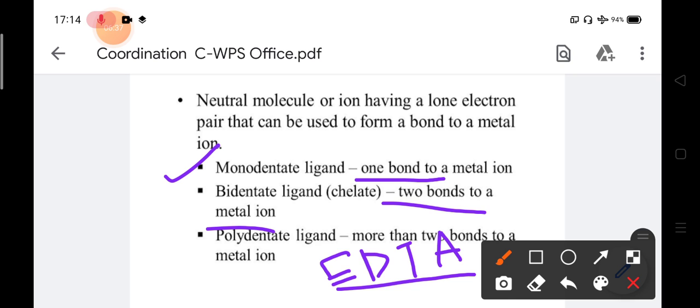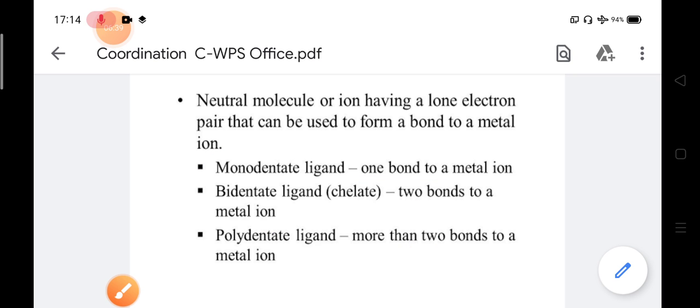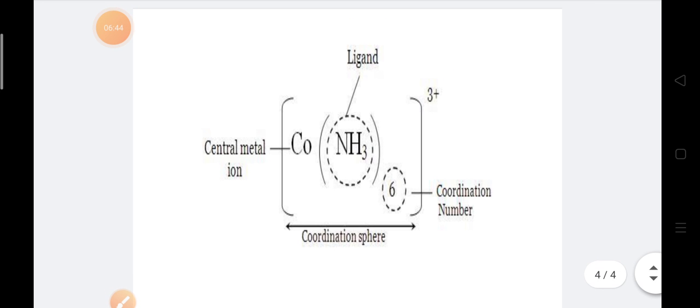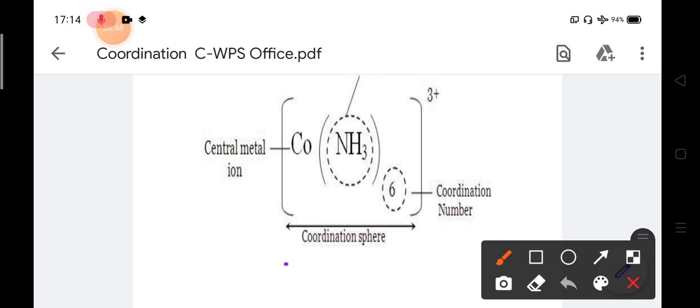Okay, let's go to the next topic. In coordination chemistry, there are mainly 2 parts. These 2 parts are in the third bracket, the square bracket. Whatever is present in between the bracket is called the coordination sphere.